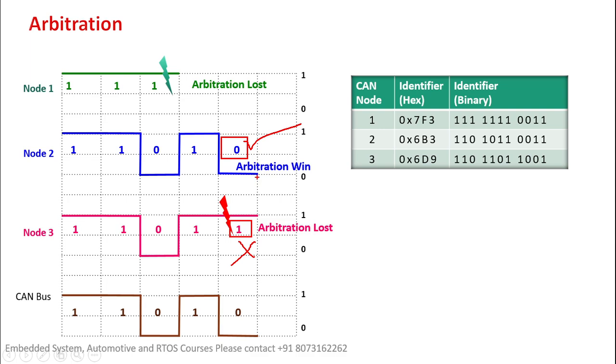The other 2 ECUs will become receivers, and once the transmission is done by the other node, those 2 nodes will try to transmit once again. So this process is called the arbitration process, and it plays a very important role in the prioritization of each message, prioritization of each ECU during CAN bus communication. This is one of the important things, and even in interviews you will get this type of question. What do you mean by arbitration? How does the arbitration work?